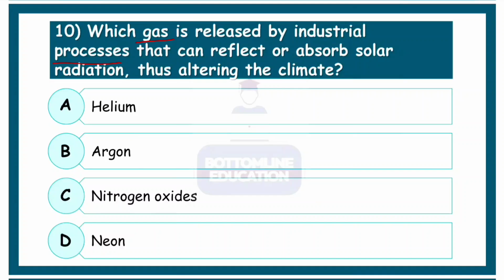Which gas is released by industrial processes that can reflect or absorb solar radiation, thus altering the climate? Altering basically means changing the climate. So which gas basically causes climate change? That's the question being asked. So helium is not the cause, argon is not the cause, neon is not the cause. They are basically inert gases. Now the main reason is the oxides of nitrogen, that is nitrogen oxides. So the correct option here is option number C, nitrogen oxides.